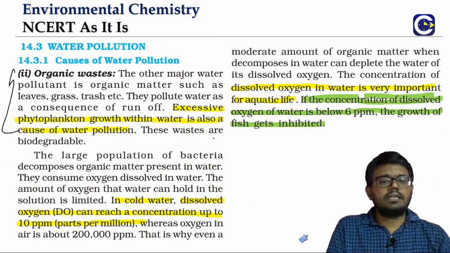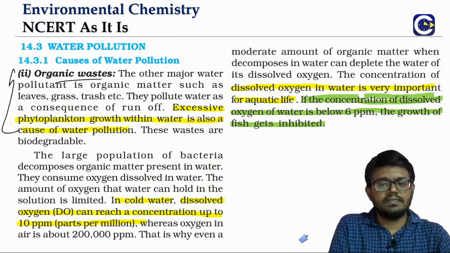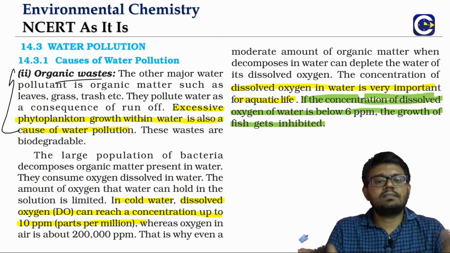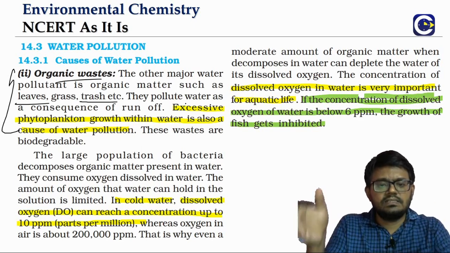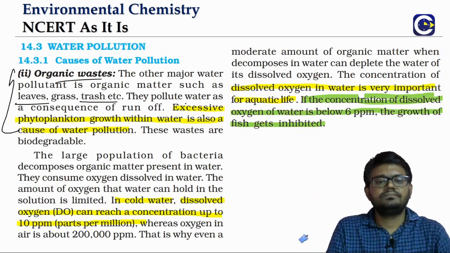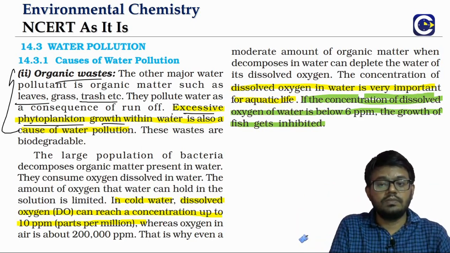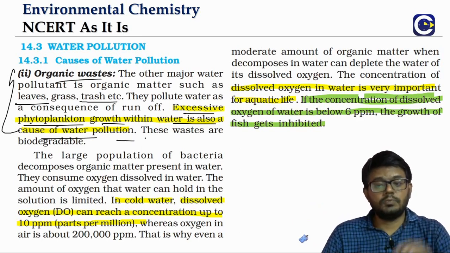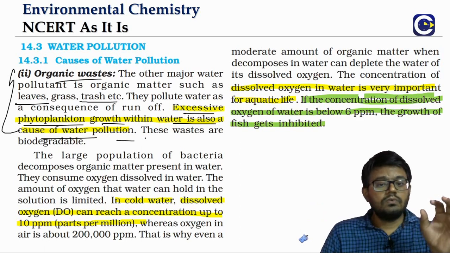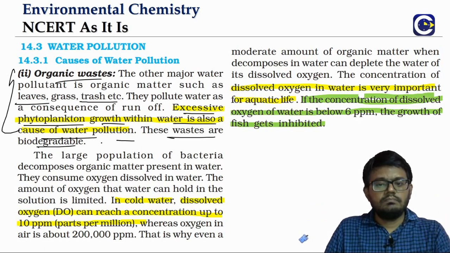The other type of pollutant that can come into water is organic waste. Organic waste is basically leaves, grass, trash, all of it getting into water. Even excessive phytoplankton growth within the water can be considered water pollution. The thing with organic waste is that it is all biodegradable, meaning it can be degraded.